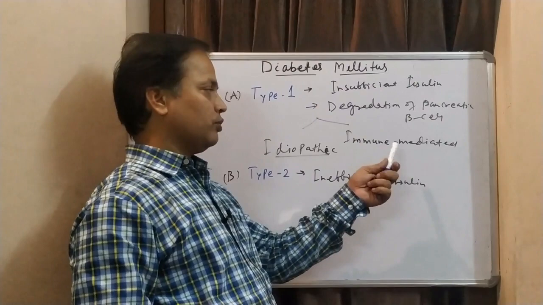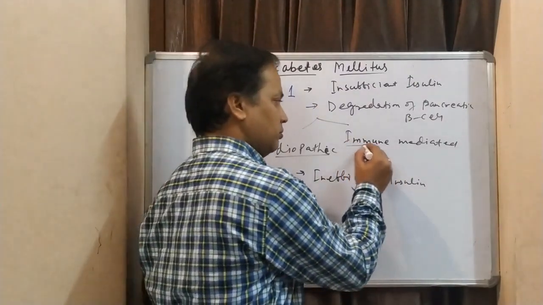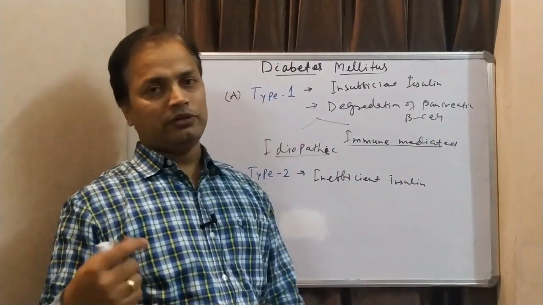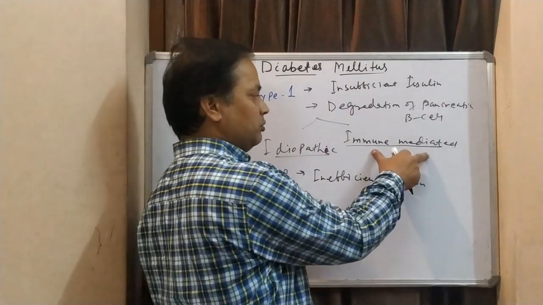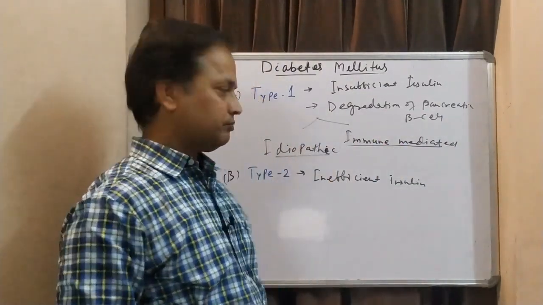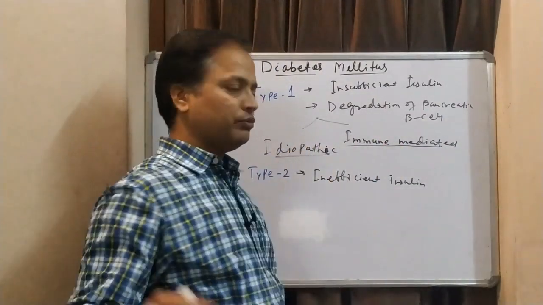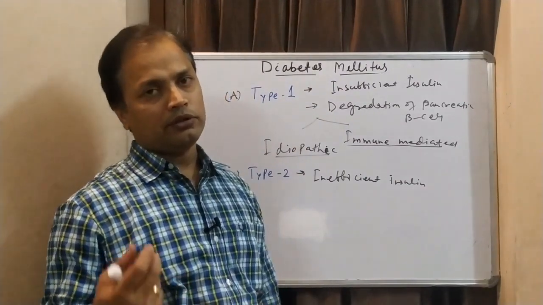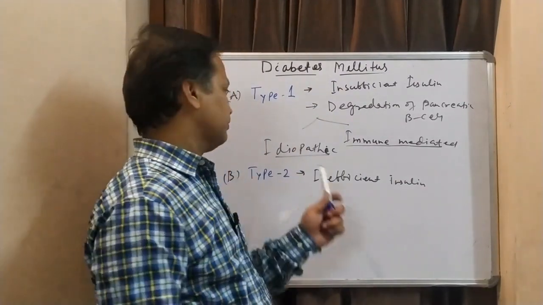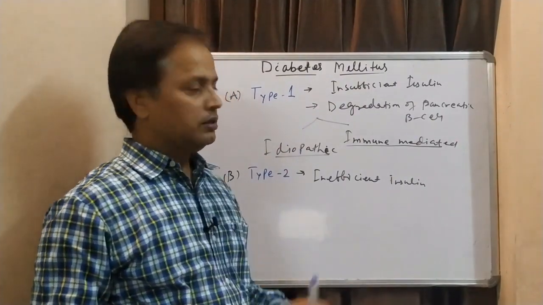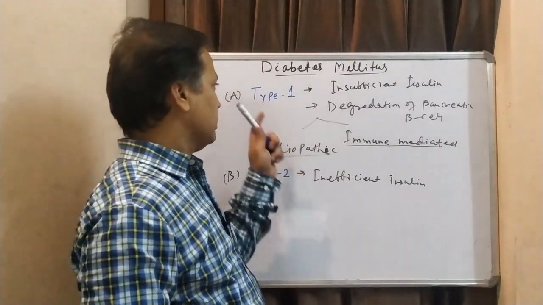Because of those immunoglobulins, pancreatic beta cells are damaged or degraded. So it is called immune mediated type 1 diabetes mellitus. Idiopathic is where we do not know the proper pathophysiology of the degradation. So that is called idiopathic.